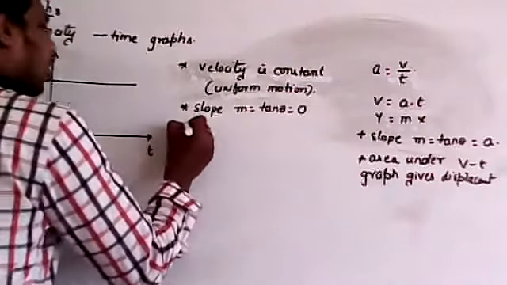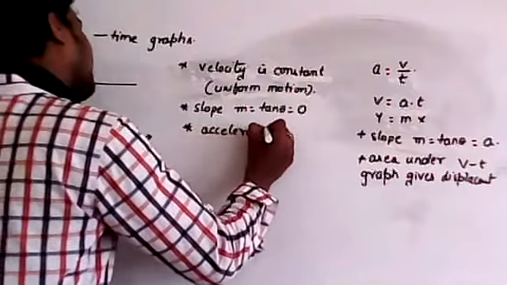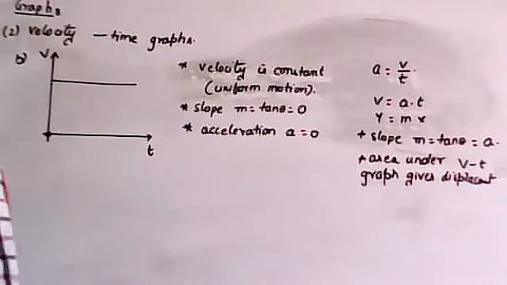Now what is the value of acceleration for this graph? Acceleration a is equal to 0. From this graph, acceleration is 0.